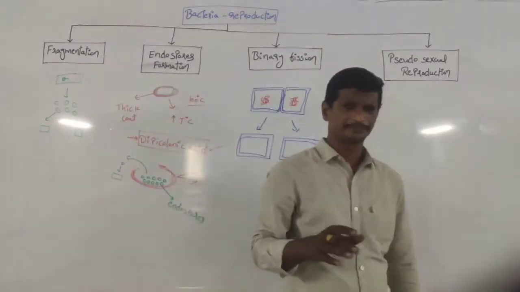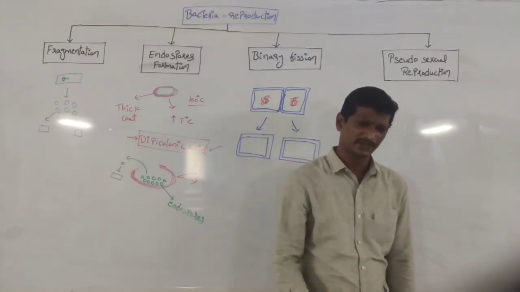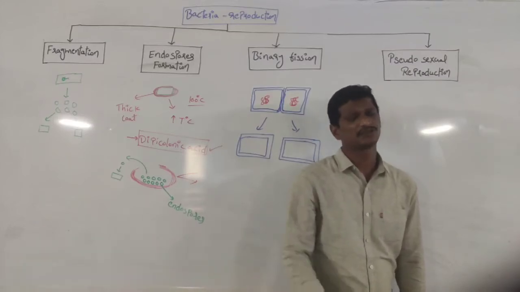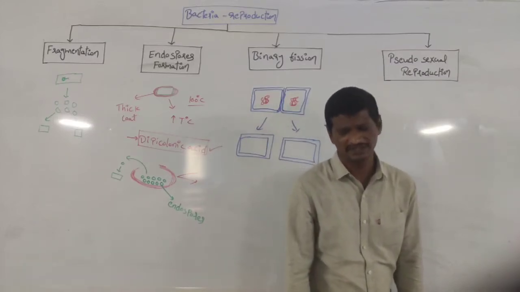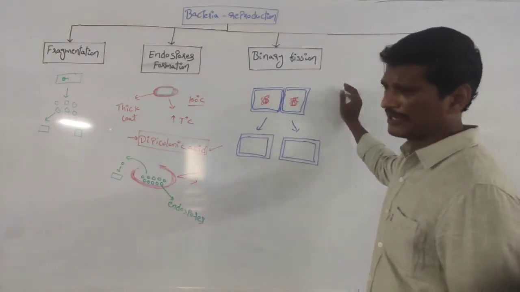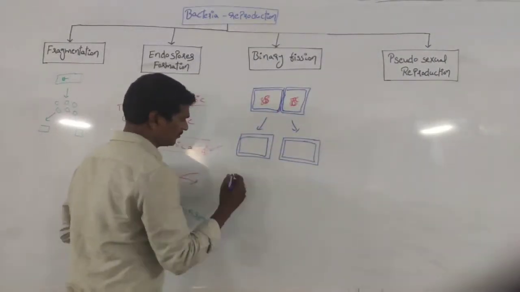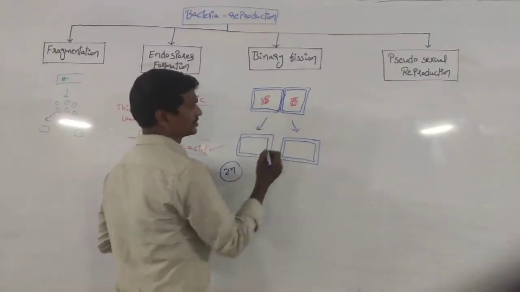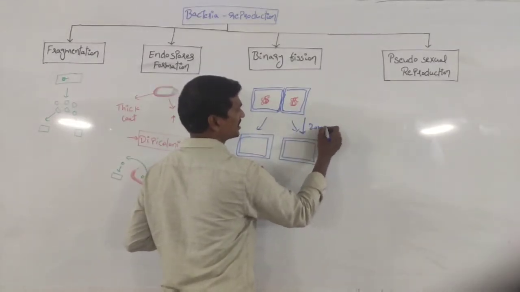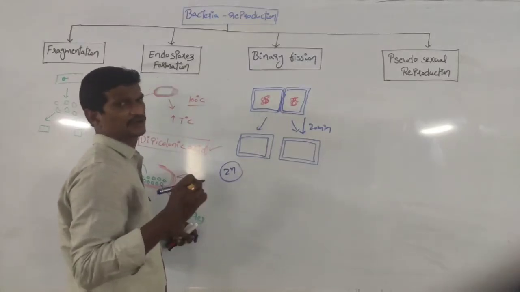Remember, in binary fission, DNA replication takes place, DNA separation takes place, septa formation takes place, cytoplasmic division takes place, and last is cell wall formation. That is about binary fission. In binary fission we can apply the 2 to the power of n formula. See, this is the first bacteria. From this bacteria to this bacteria, 20 minutes are required for the completion of binary fission.